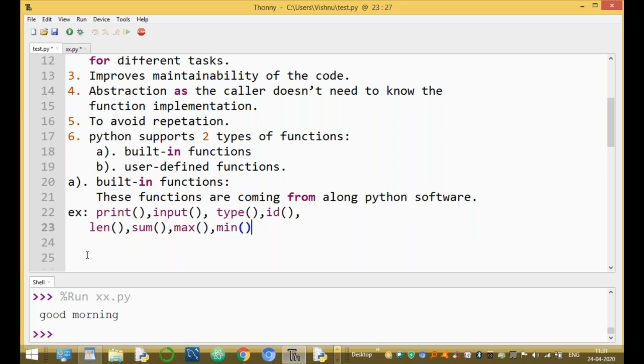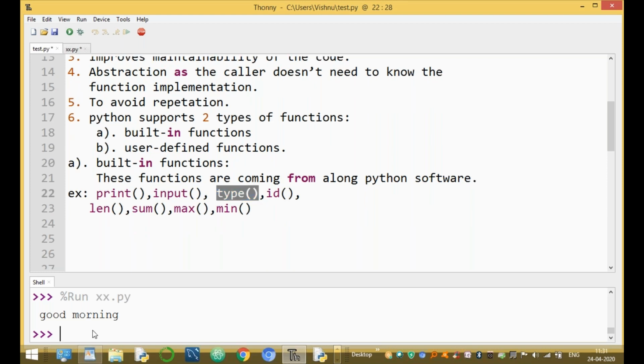There are different ways to use them. The print function is used to print the values on the screen. The input function is used to read the values from the keyboard. These are built-in functions. Now the type function is used to print the data type of the given variable. Here, for example, print of hello.